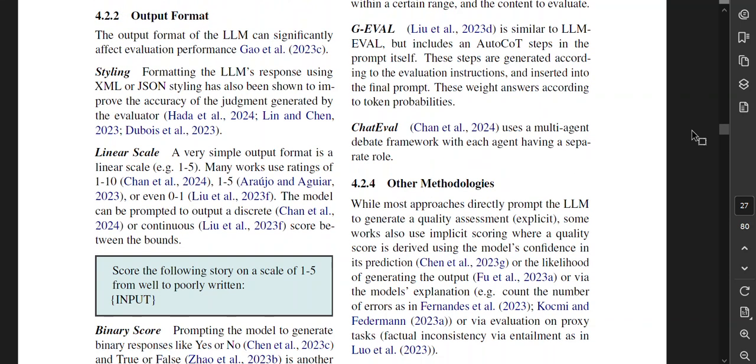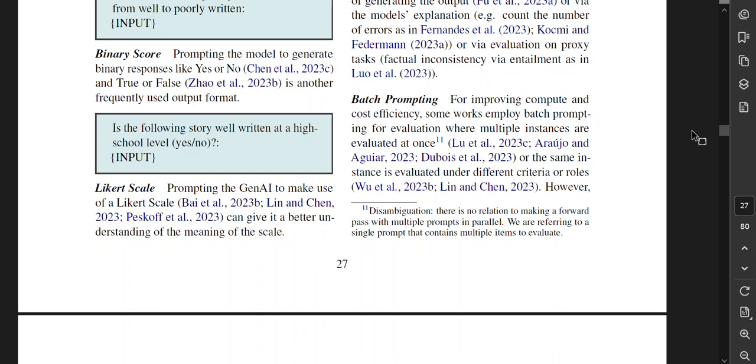Output format. The output format of the LLM can significantly affect evaluation performance. Styling. Formulating the LLM's response using XML or JSON has also been shown to improve the accuracy of the judgment generated by the evaluator. Linear scale. A very simple output format is a linear scale. Many works use ratings of 1 to 10, 1 to 5, or even 0 to 1. The model can be prompted to output a discrete or continuous score between the bounds. Score the following story on a scale of 1 to 5 for well to poorly written.